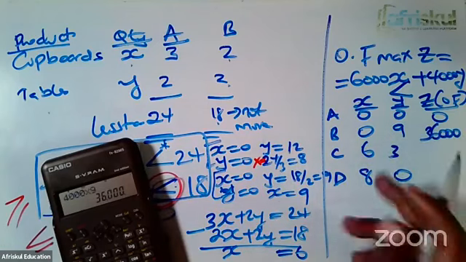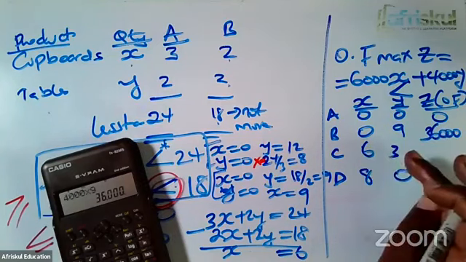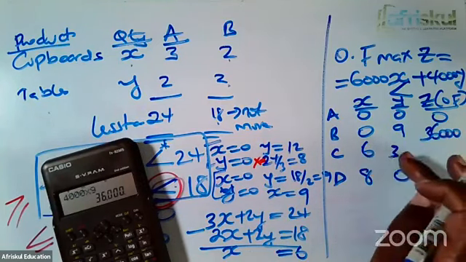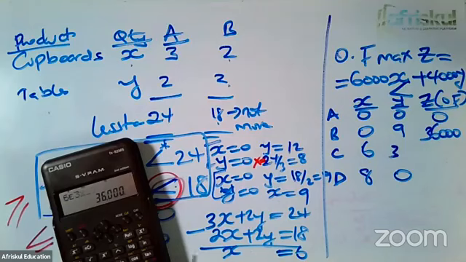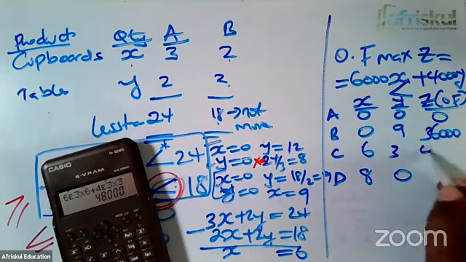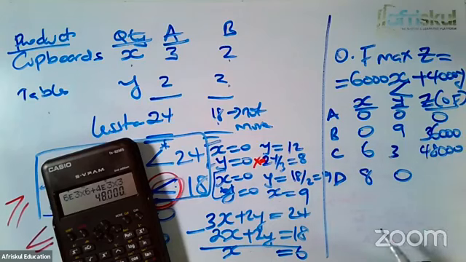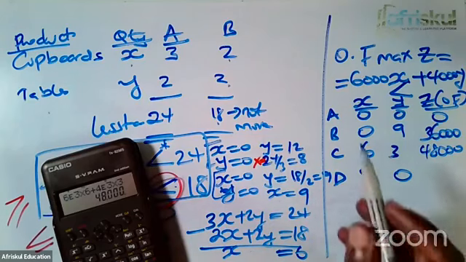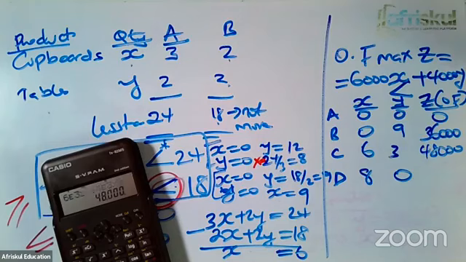Go to C. I can see x is 6 and y is 3. So this will be 6,000 times 6 plus 4,000 times 3, which will give us 48,000. And then we have D, ladies and gentlemen, which will be 6,000 times 8 plus 0, that gives me 48,000.